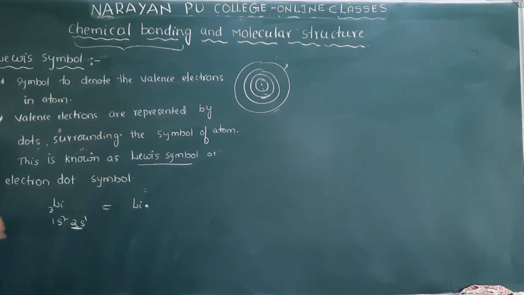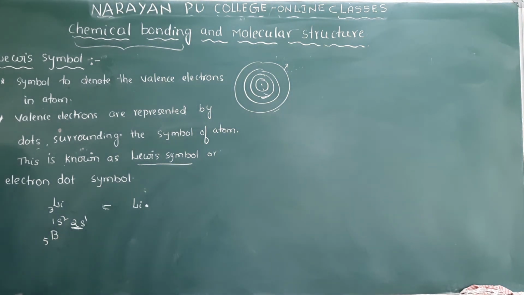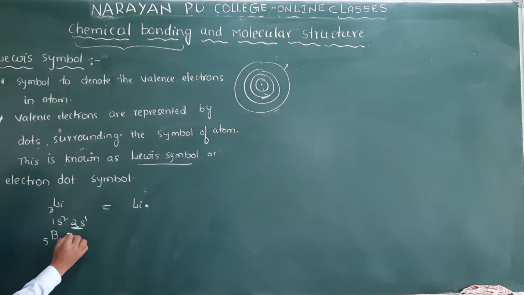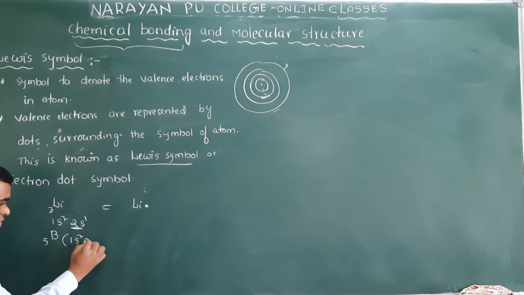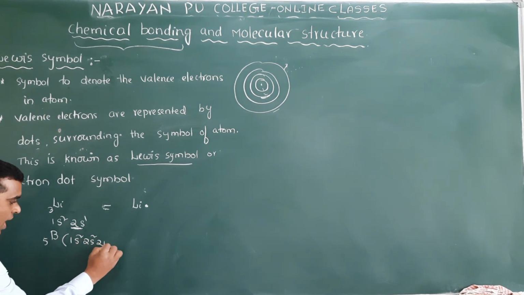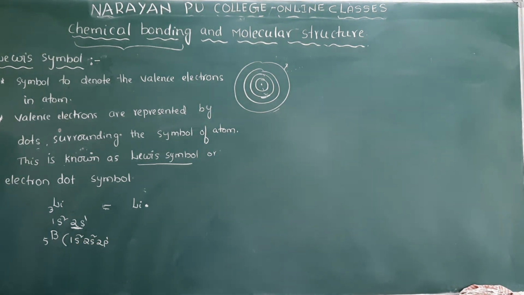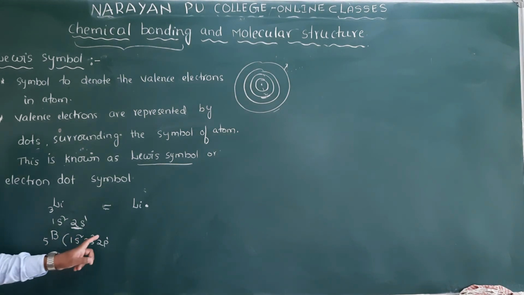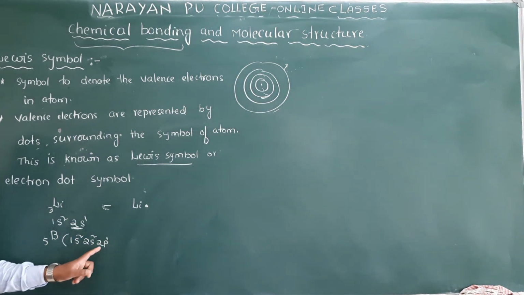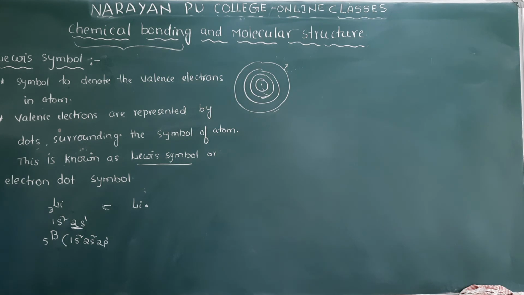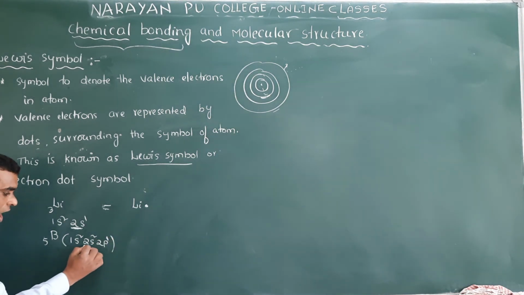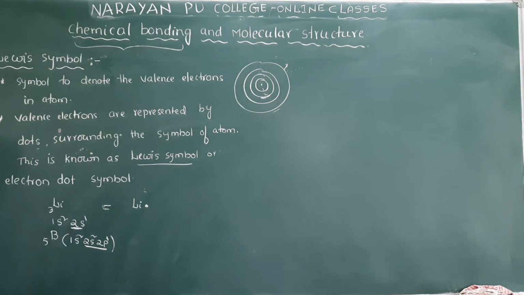Suppose I write boron. The atomic number of boron is 5. The electronic configuration is 1s2, 2s2 and 2p1. 2 plus 2 is 4, and here 1.